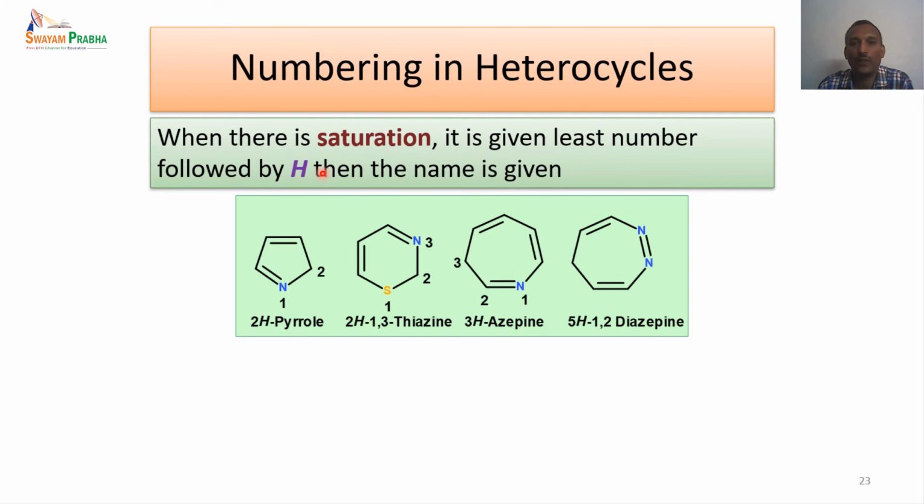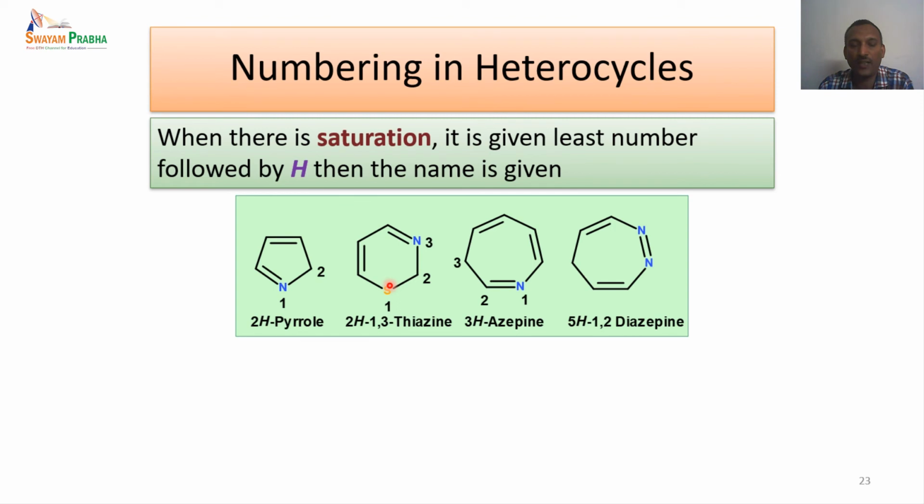And the third one, we saw about the ring size. We also saw about the heteroatom. Now we will see about the saturation. Whenever there is a saturation, the saturation is given the least number, followed by H, and then the name is given. So in this particular case, we start from this saturated carbon. So this is the nitrogen. When we have to number this saturated carbon, we put this as a 2H-pyrrole. That way we know the second hydrogen is a saturated hydrogen.